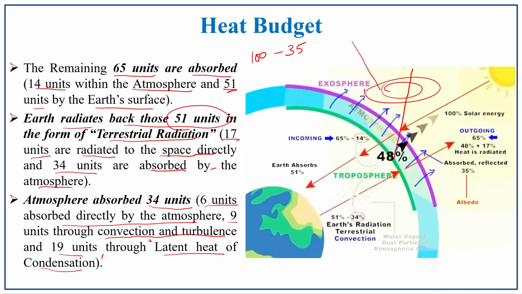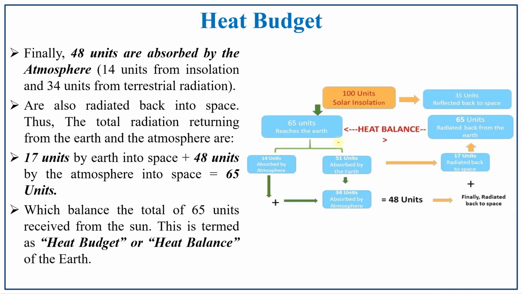units is absorbed by the atmosphere. Here finally 48 units. So 48 units is also absorbed by the atmosphere. So this 48 units, how is it absorbed? That is 14 units from the insolation, incoming solar radiation, and 34 units by the terrestrial radiation, that is outgoing radiation. So this 48 units is spent.